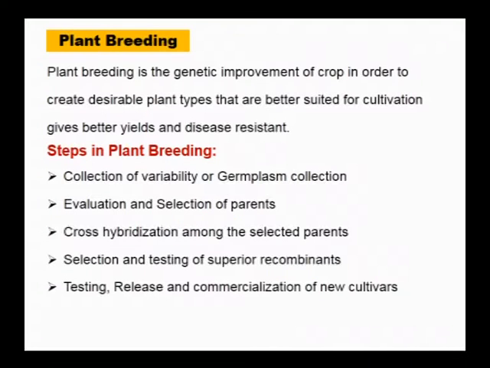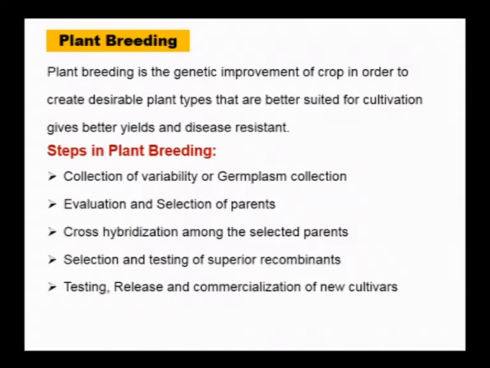So now we will move on to plant breeding. Animals are not only the source of food for the human population, plants are also a major source of food for the human population. There are a lot of crops that are already cultivated all over the world, and there are best and improved varieties of crops that are available. Still, there is scope for improvement of these crops through plant breeding.